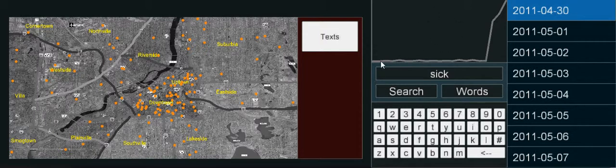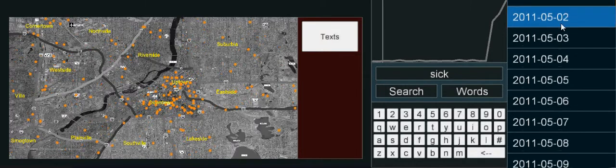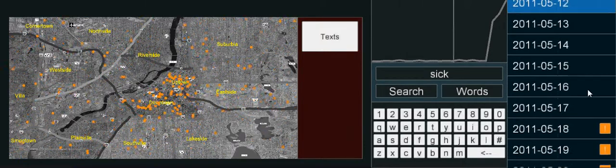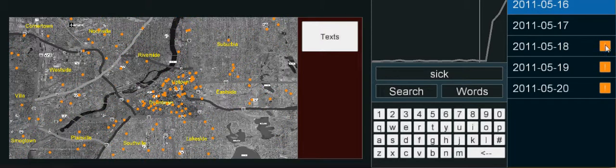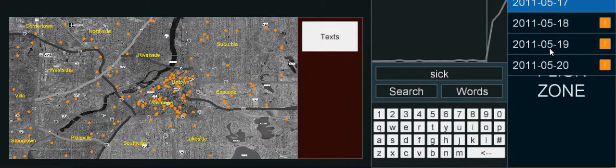In this region we have a general trend. As you can see, the trend is low until the end, so I already know where I want to look. On the right we have the dates, and if I scroll through the dates, I get to a point where I see these yellow or orange markings. These are warning signs saying there's abnormal data here, meaning the number of tweets with the word sick in it is over one standard deviation from the mean. So let's go check that out.